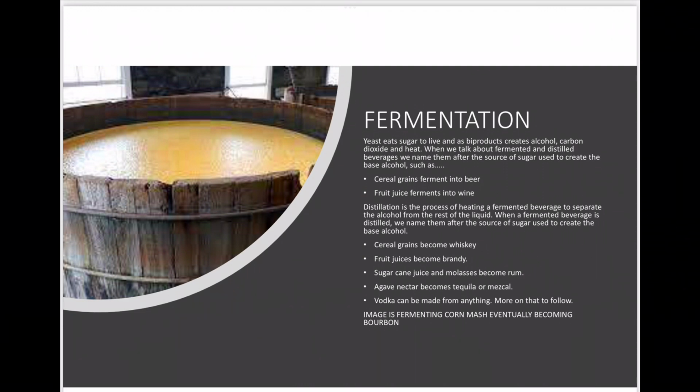Distillation is the process of heating a fermented beverage to separate the alcohol from the rest of the liquid. When a fermented beverage is distilled, we name them after the source of sugar used to create the base alcohol. So cereal grains become whiskey, fruit juice becomes brandy, sugarcane juice and molasses become rum, agave nectar becomes tequila or mezcal, and vodka can be made from anything. More on that to follow. The image here is fermenting corn mash, eventually becoming bourbon.